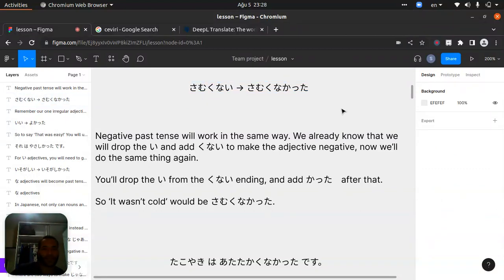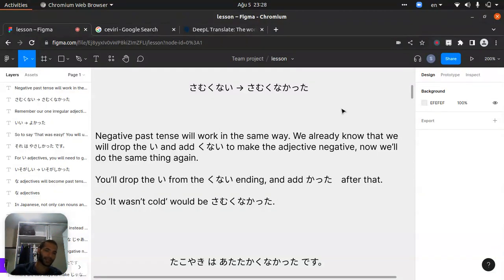Negative past tense will work in the same way we already know: we'll drop the i and add kunai. To make the adjective negative, I will do the same thing again. So I told you, you'll drop the i from here, so kunai, ending kunakatta.